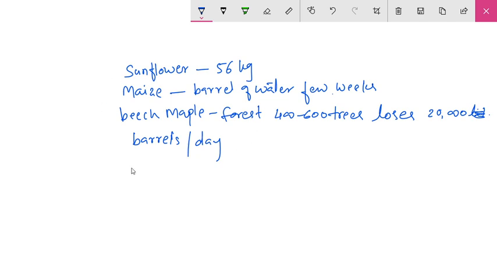So these are the records, how much water is lost in the form of vapor through the plant, and out of that only 1 to 2% is utilized by the plant in the different metabolic processes.